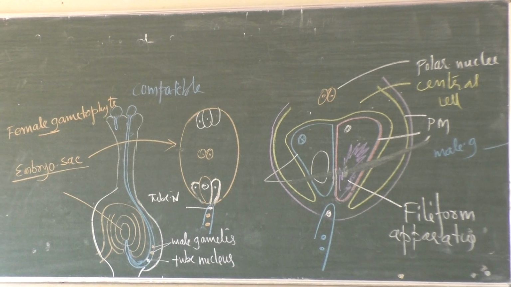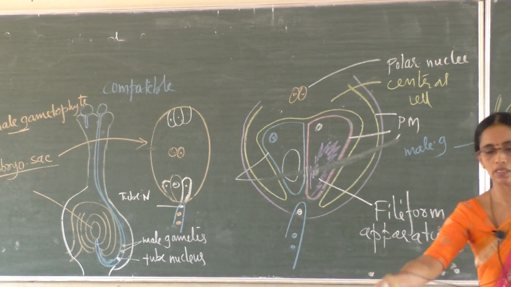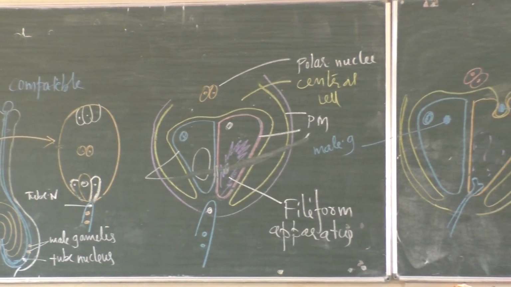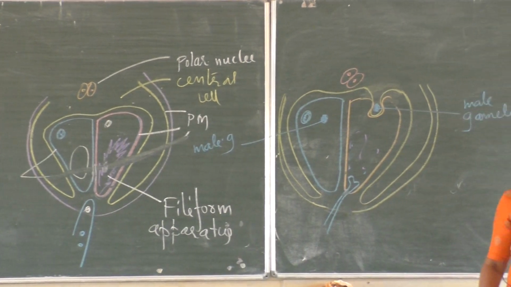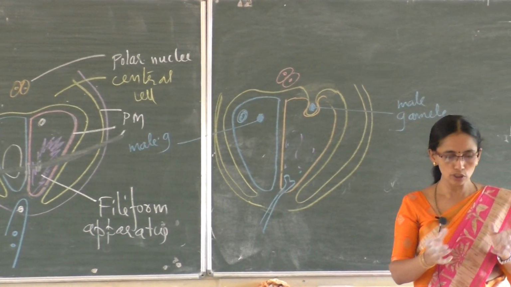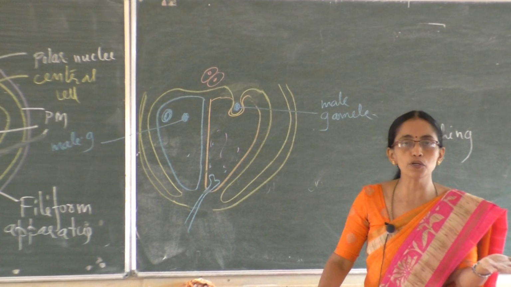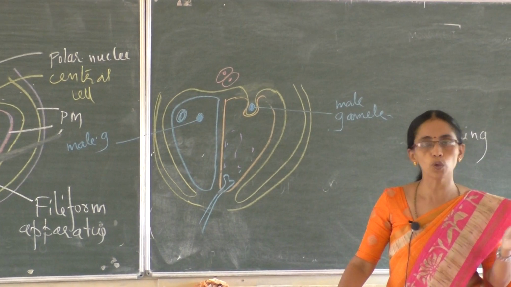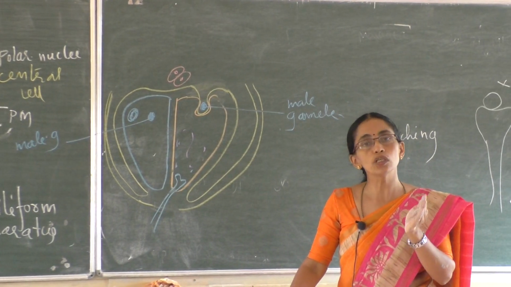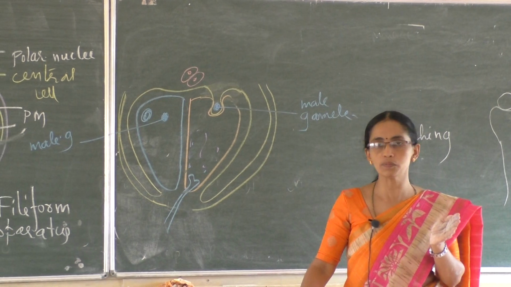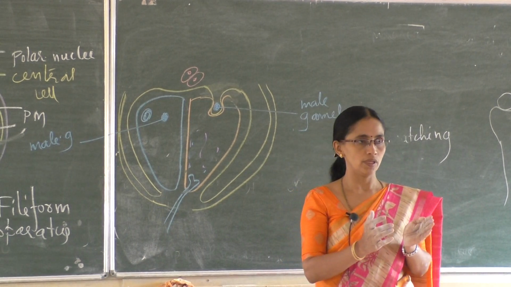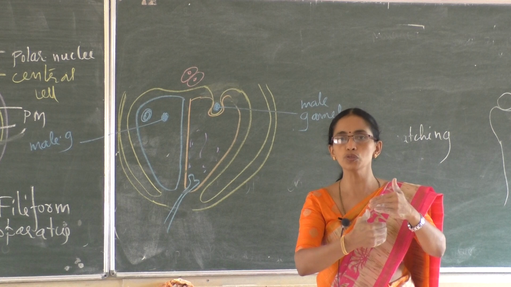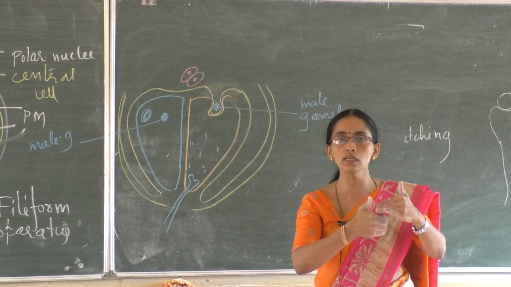Okay, that is pollen pistil interaction. When the right type of pollen sits on the stigma, it germinates. How? A pollen grain produces a pollen tube. The pollen tube comes out through the germ pore. The entire content of the pollen grain moves into the pollen tube.